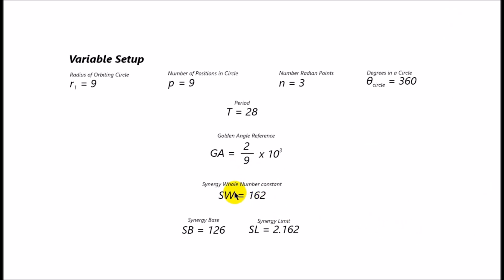And then we have the synergy whole number constant, which in this particular context, in this equation, acts as a scalar and is going to give us a gradient. But I'll explain that when it becomes contextually relevant. I also have what I label synergy base and synergy limit. Now these two are the hardest of all numbers to explain. And I'm going to dedicate a certain segment of this video to talking about these numbers, how I got there, and what properties they have.